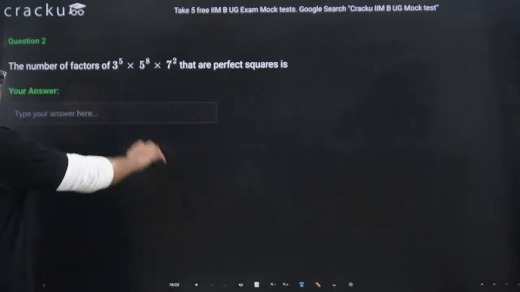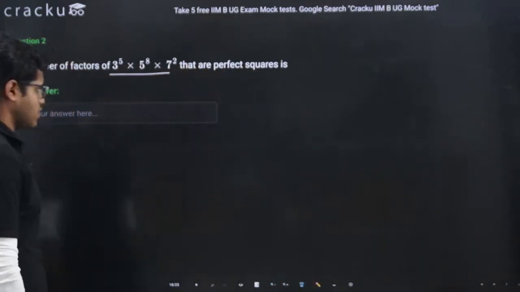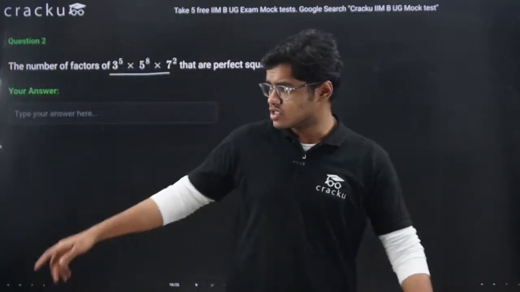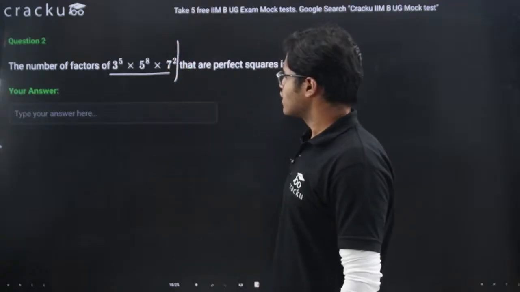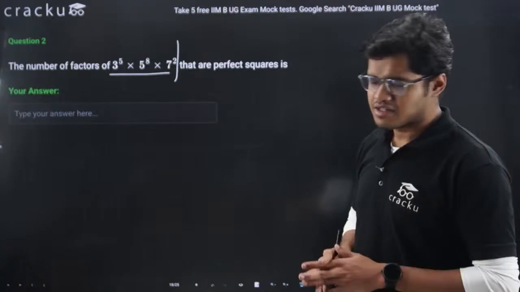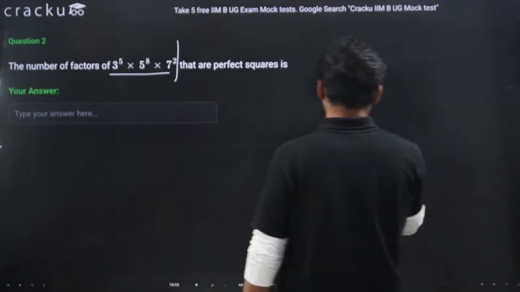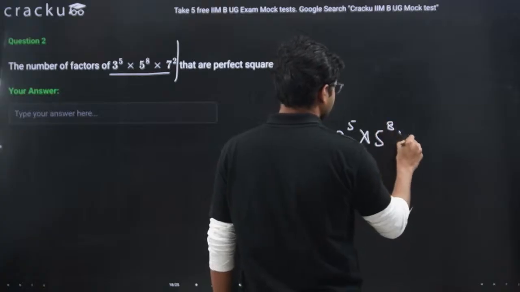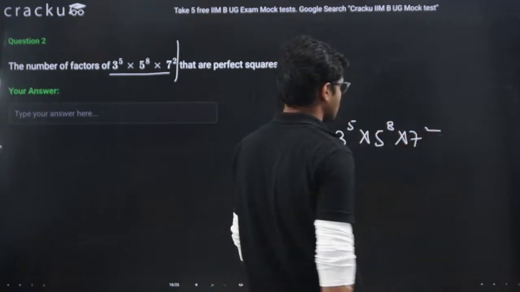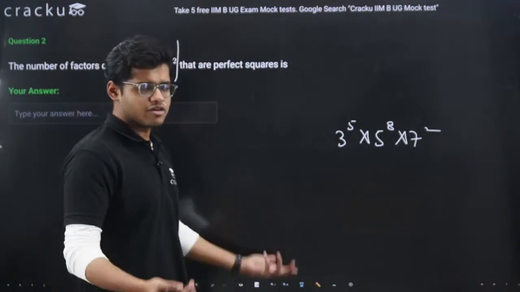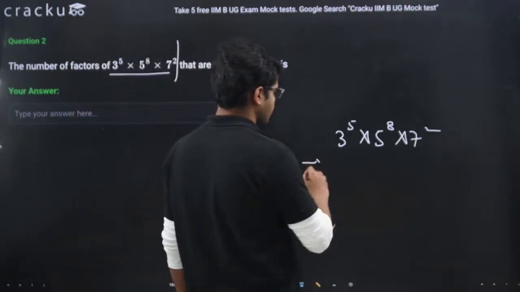Number of factors of this which are perfect squares. Now, understand, if the question was up to this, if the question was number of factors of this, it would be a very easy question, right? Simply what we would have done is take 3 to the power 5, 5 to the power 8 and 7 square. Already it is given in the prime factorization format, right?